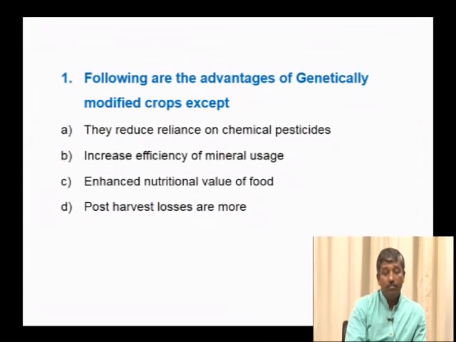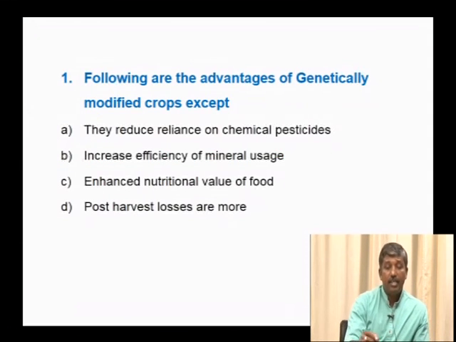So, now we look into the questions and discuss in detail, wherever the specific concepts are related to that. Following are the advantages of genetically modified crops except. Genetically modified crops include our gene of interest for a specific character or trait.